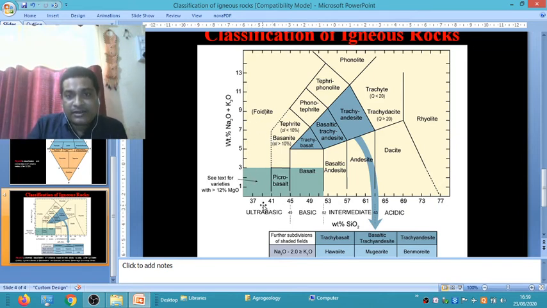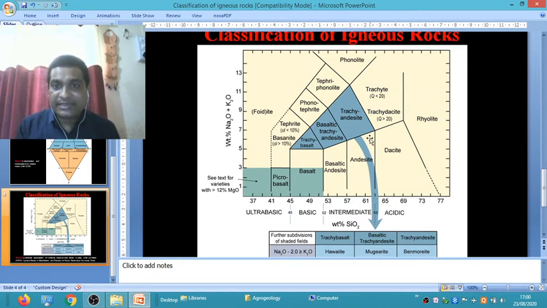If the silica content is more than 77%, it is called rhyolite type of igneous rocks. Then silica percentage between 65 to 77, but alkali content between 0 to 7, is called dacite. Then silica percentage is the same, 65 to 77, but alkali content is higher than the dacite, that is 7 to 9, 10, called trachydacite. And a higher proportion of alkali metal, between 10 to 13, with silica percentage between 65 to 77, is called